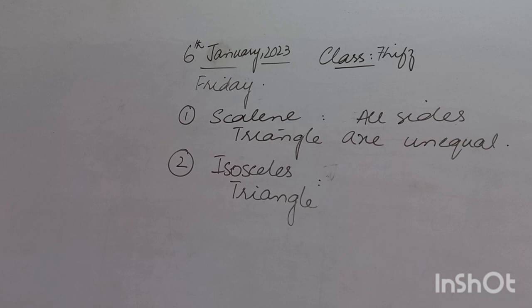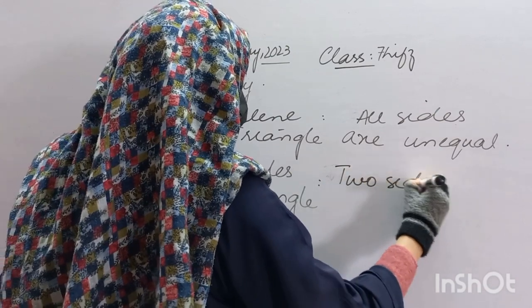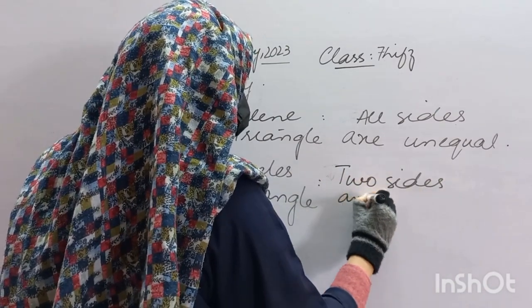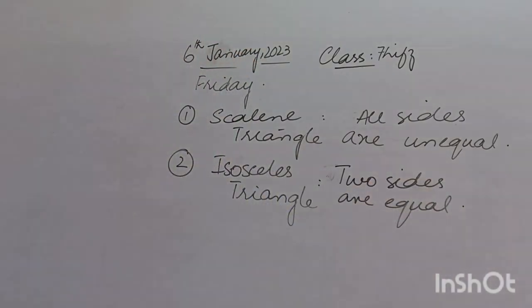Fine. And the third one is not equal. So, in short, I am going to write 2 sides are equal. In this triangle, 2 sides are equal and 2 angles are also equal.